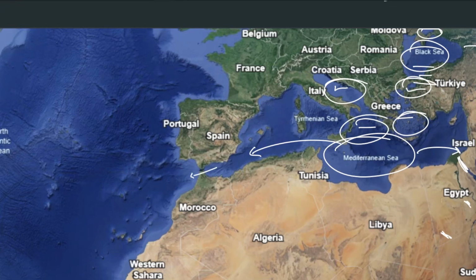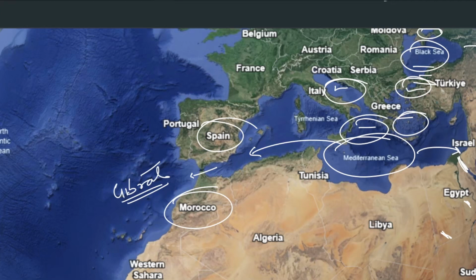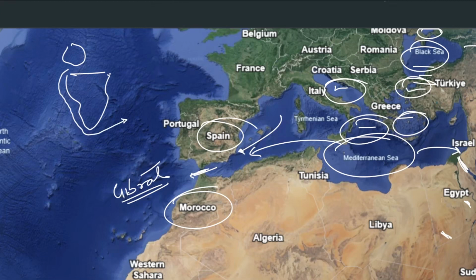Now let's come to this side, and this is the Strait of Gibraltar, between Spain, that means Europe, and Africa. Very narrow strait. Ships can go from here if they want to circumvent Africa completely. Let's say this is Africa and this is Europe. If a ship wants to completely circumvent Africa and then come to Asia, it can go like this, or it can go through the Suez Canal.